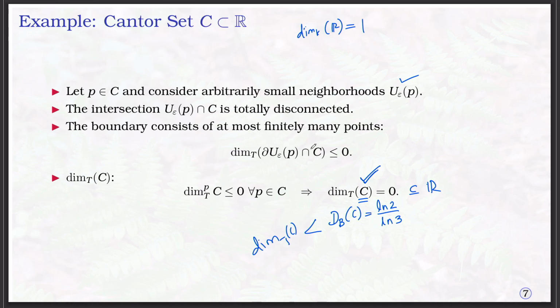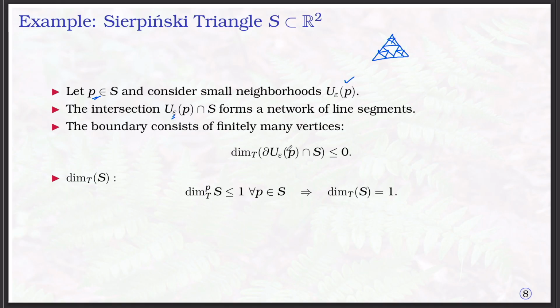Likewise, in the Cantor set the boundary consists of at most finitely many points, and a finite set of points has dimension 0. Since the boundary of this intersection with S has dimension less than or equal to 0, the topological dimension of the Sierpinski triangle at any point is less than or equal to 1.